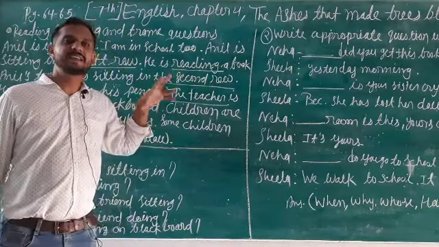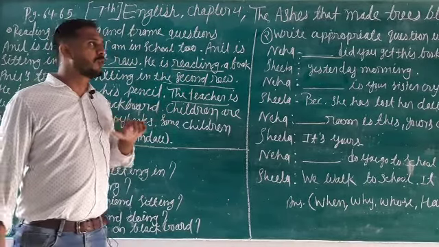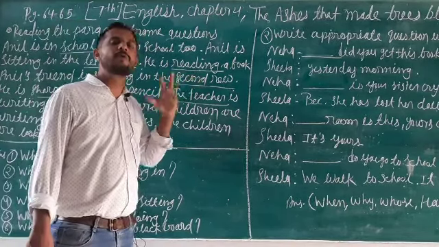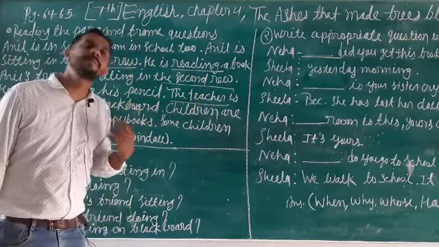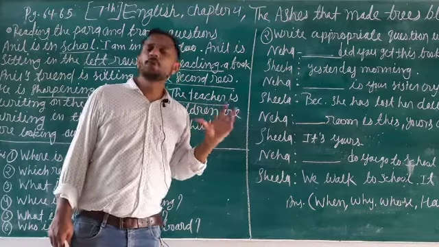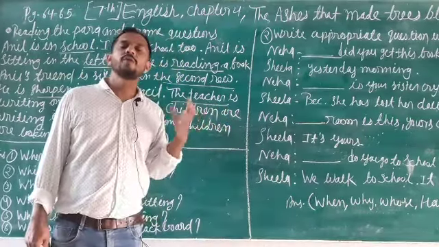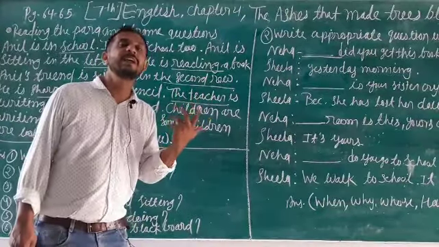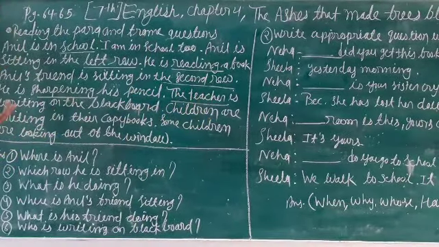So reading is in italic form. Now we have to take the idea from reading, how to form the question. He is reading a book. So he was busy doing some work. So how do we create the question? What is he doing?